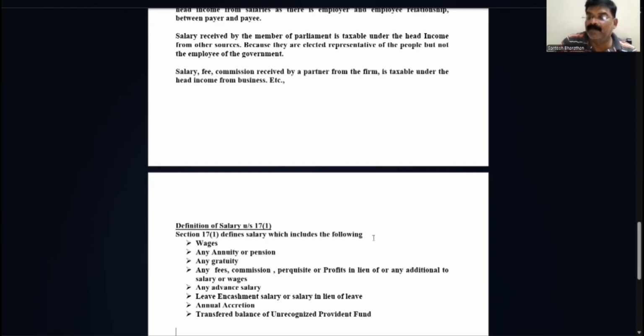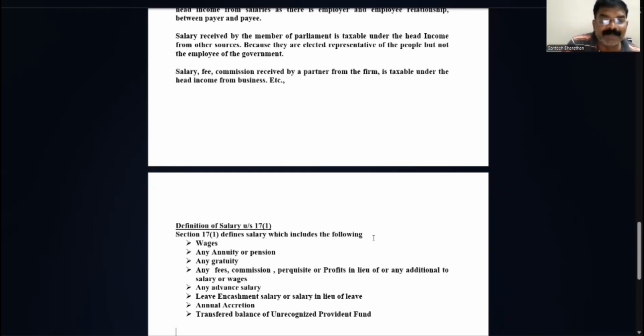Before the salary date, any amount which is received as salary, that we call advance salary. Leave encashment salary: any employee's credit leave which he has not availed, and the amount is credited to his account as leave salary, we call that encashment of leave salary.